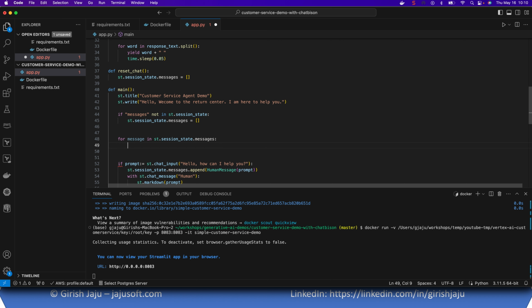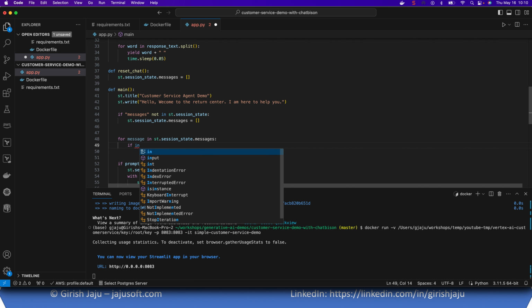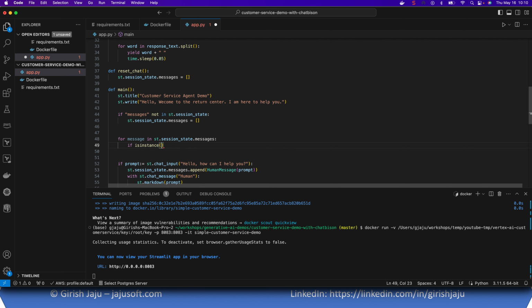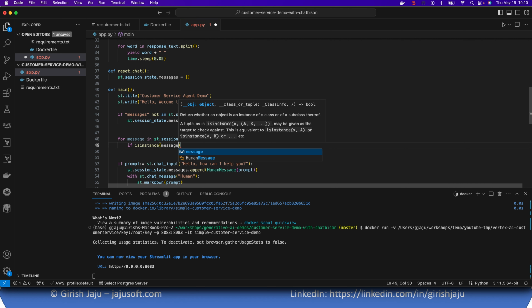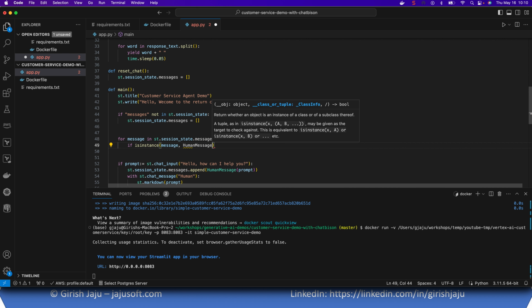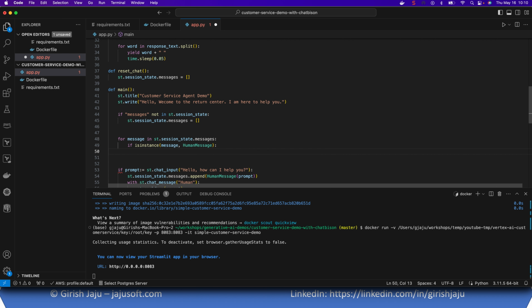Now, if the instance is of type human, then we'll show one type, otherwise a different icon. So if the message is an instance of HumanMessage, then what do we do?